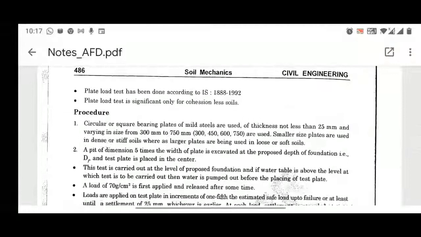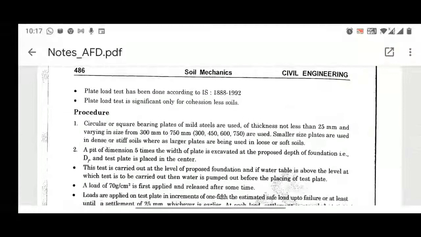So smaller size plates are used in dense or stiff soil, whereas larger plates are used in loose or soft soils, right? So please note this point when we are doing the plate load test. We use smaller plates for stiff types of soils or dense soil. But if we have a loose soil or a clay soil, we will use larger plates.